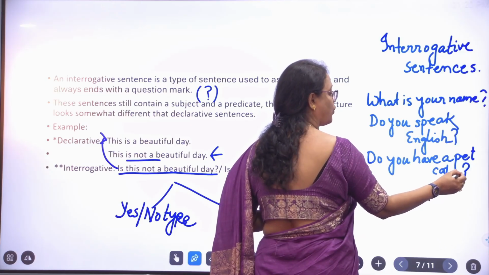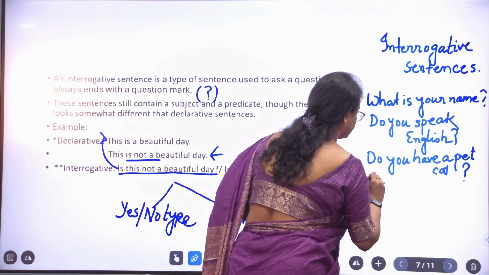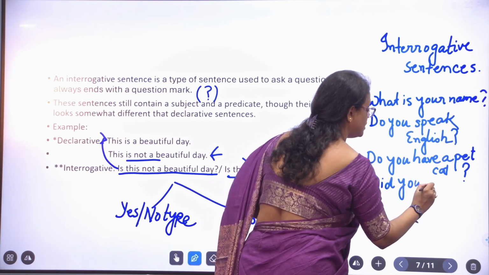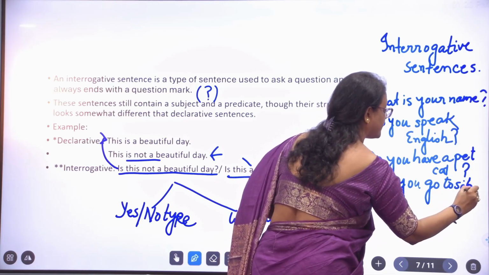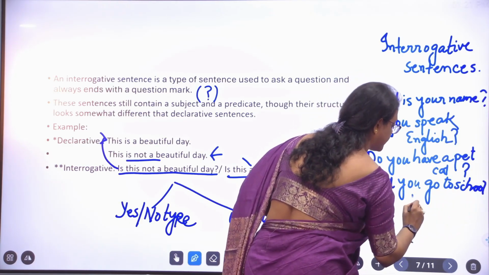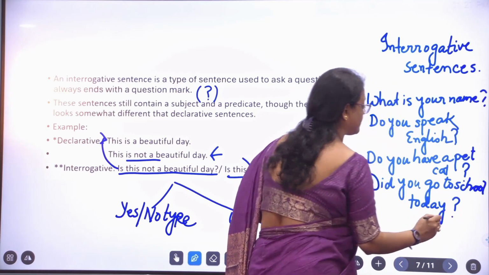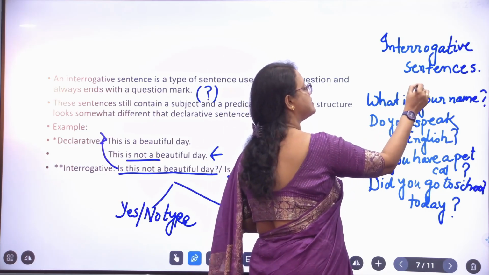These are also called question marks. Did you go to school today? These are all interrogative types of sentences.